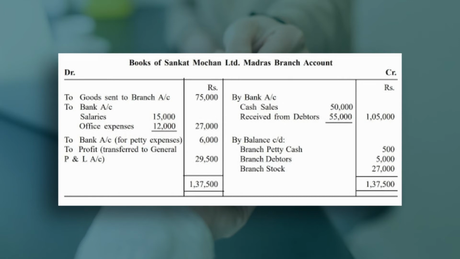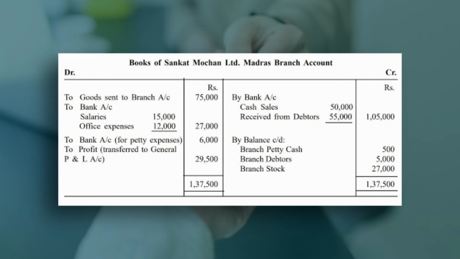This we can check up, the closing balances: petty cash 500, debtor 5,000, and stock 27,000.